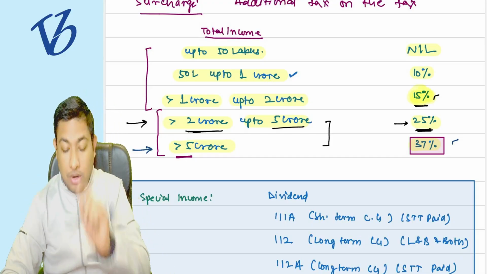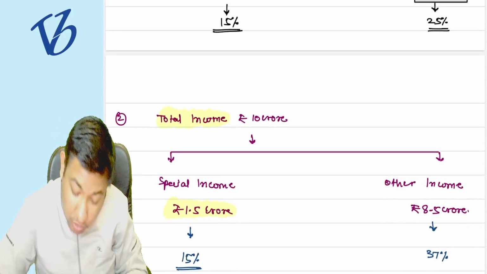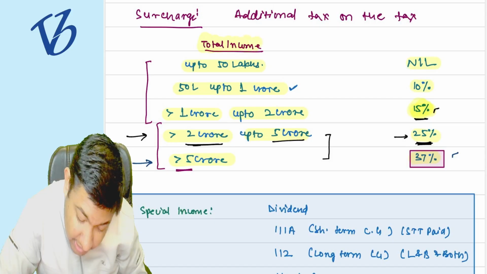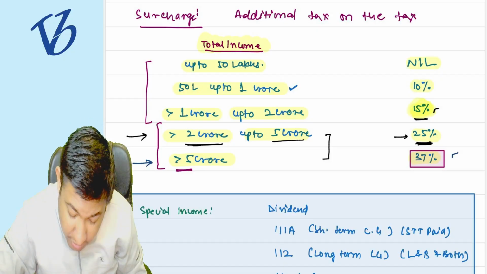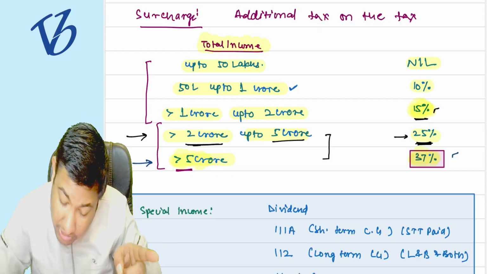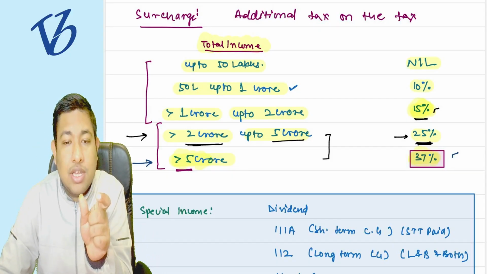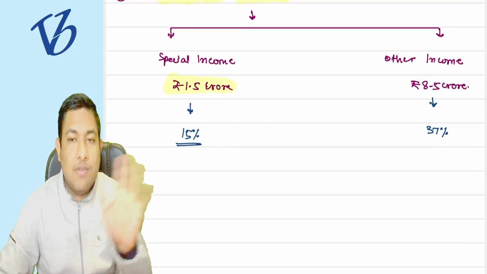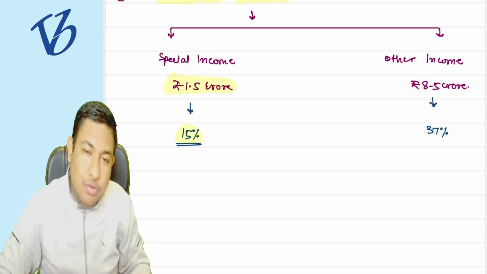No, the logic is not this. The logic is what? You have to see your total income. If your total income is exceeding 10 crore rupees, now see, where you have to see the total income. If the total income is exceeding 5 crore rupees, usually you have to go to the 37% only. By applying this logic, you will say that, sir, but in the special income cases 37% is not allowed, only 15% is allowed. Then you have to allow 15%.